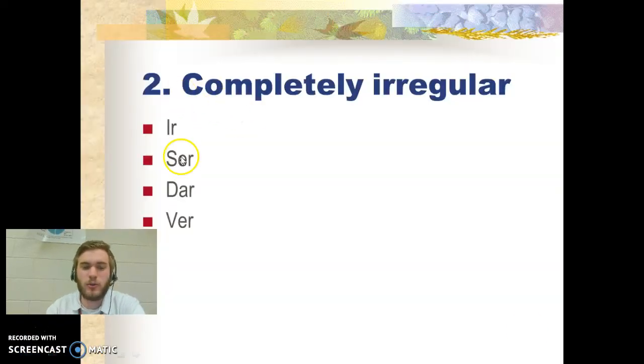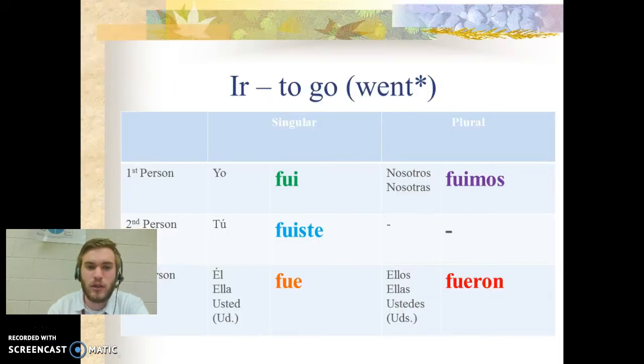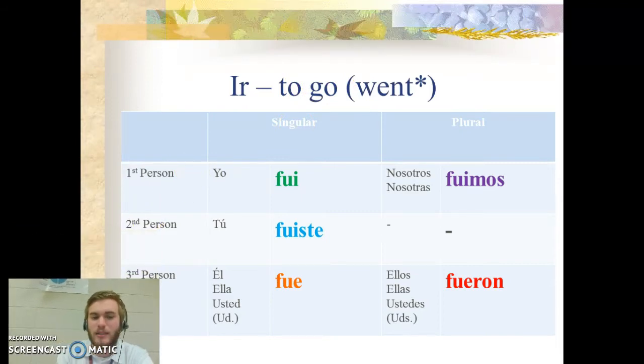These are the verbs we're going to be reviewing in the present tense as well as the preterite tense. The verb ir, which remember means to go. In the past tense, it will mean went. Go ahead and say these forms with me as we go along. Fui, fuiste, fue, fuimos, fueron.